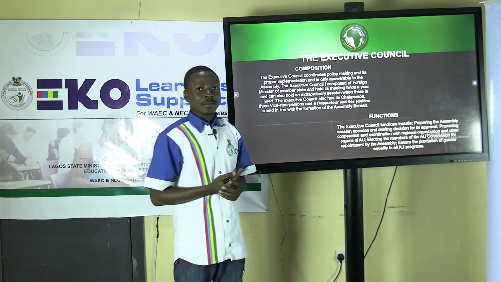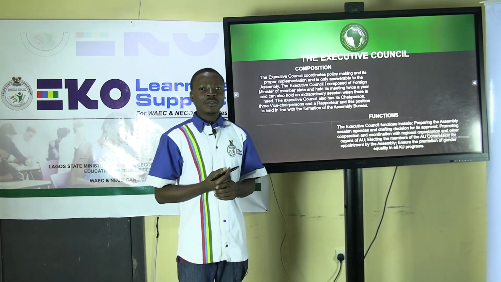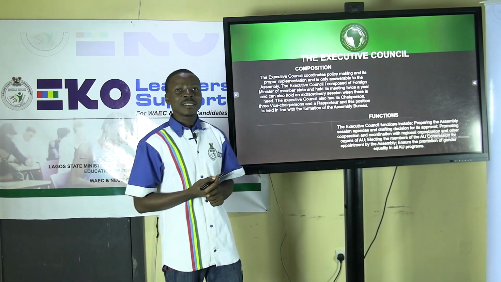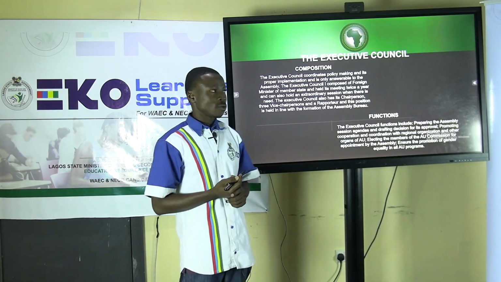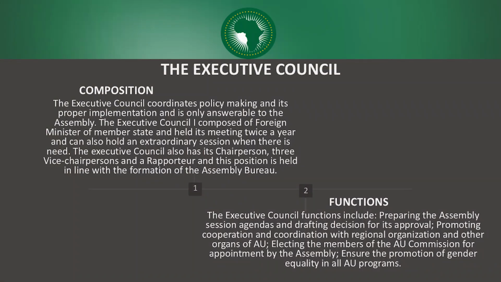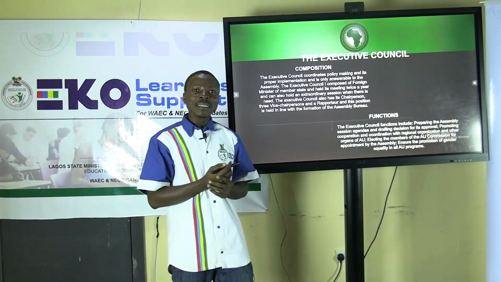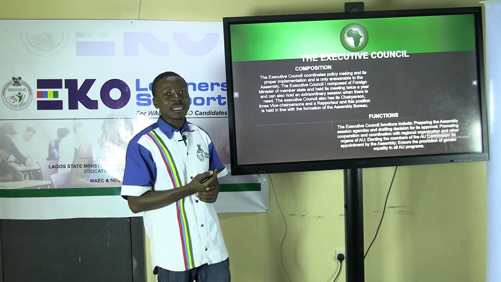The next organ of the African Union we'll be examining today is the Executive Council. The Executive Council coordinates policy making and the proper implementation of the decisions made by the Assembly of Heads of State and Government.